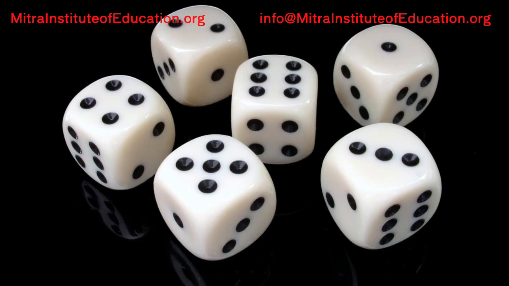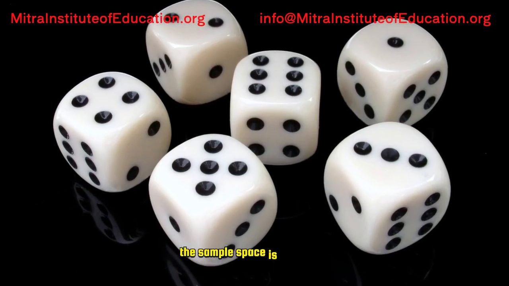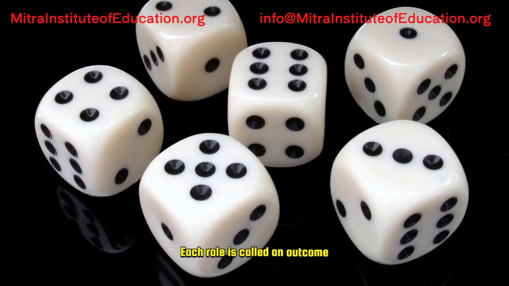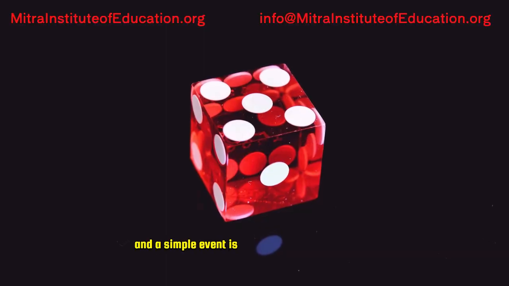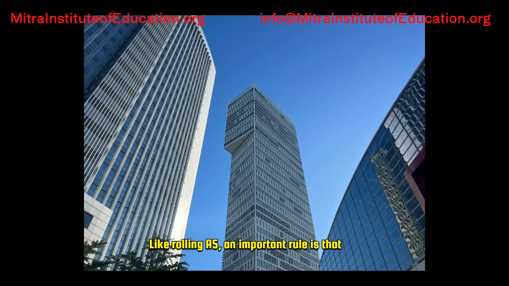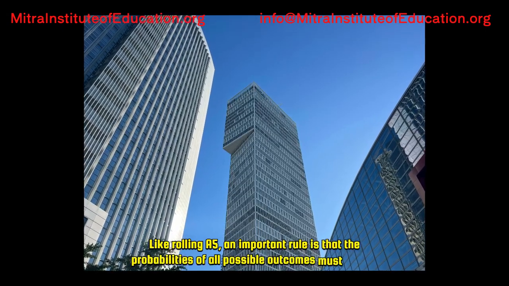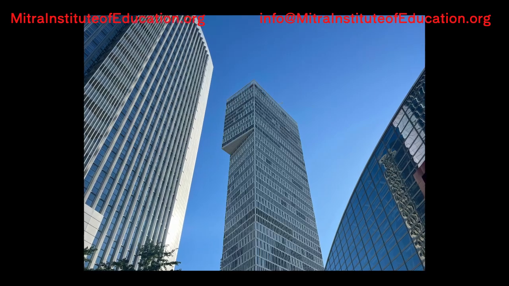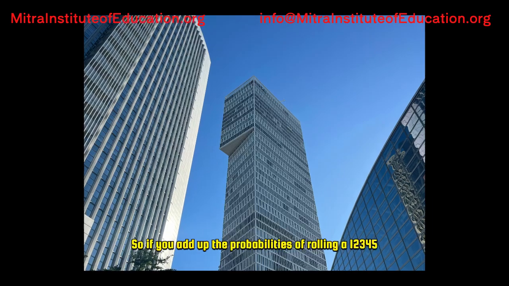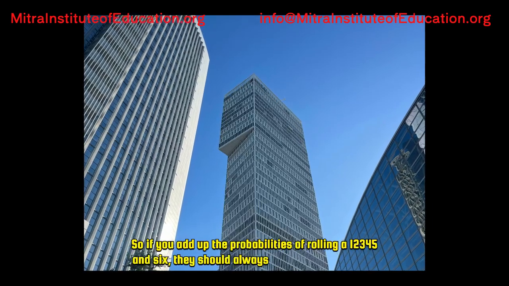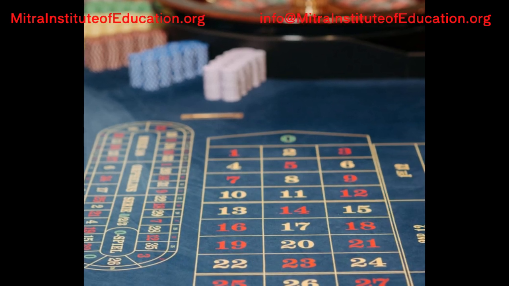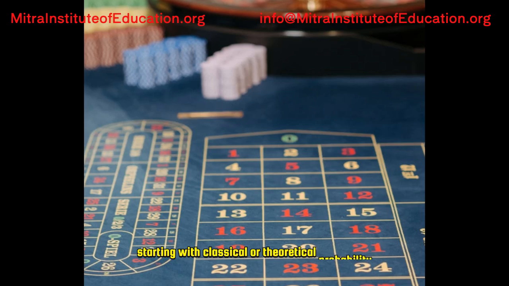In probability, we often talk about the sample space, which is the set of all possible outcomes. When rolling a die, the sample space is 1, 2, 3, 4, 5, or 6. Each roll is called an outcome. And a simple event is when one specific outcome happens, like rolling a 5. An important rule is that the probabilities of all possible outcomes must add up to 1. So, if you add up the probabilities of rolling a 1, 2, 3, 4, 5, and 6, they should always equal 1.